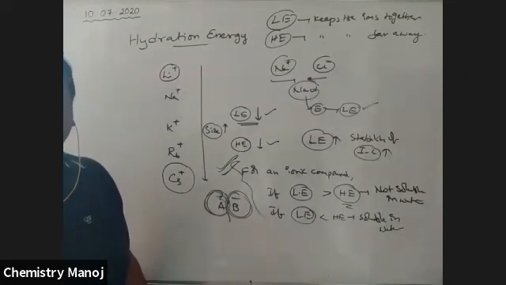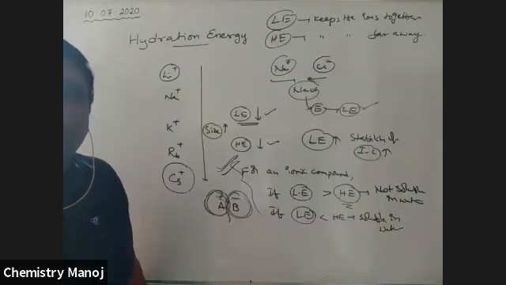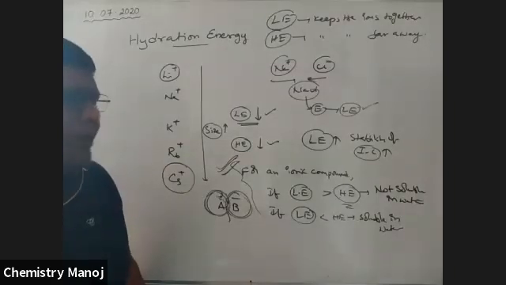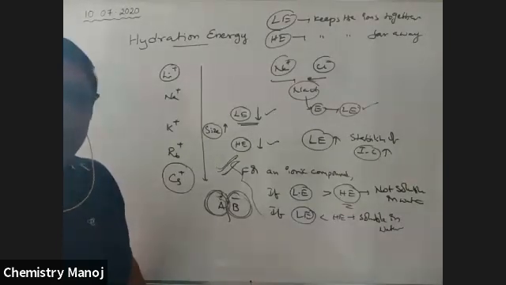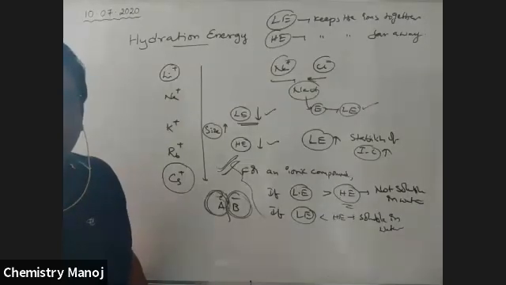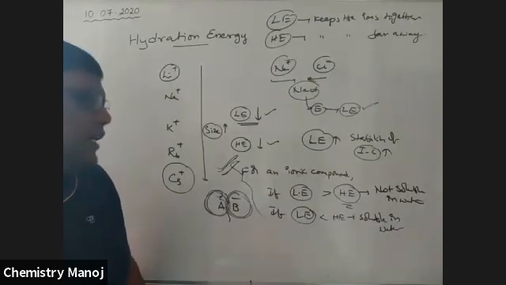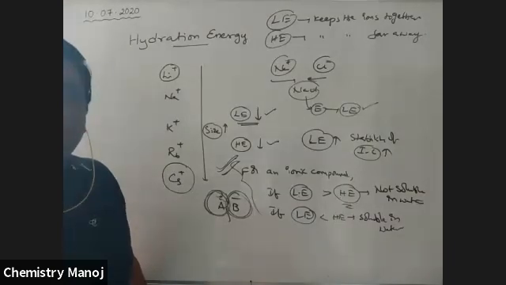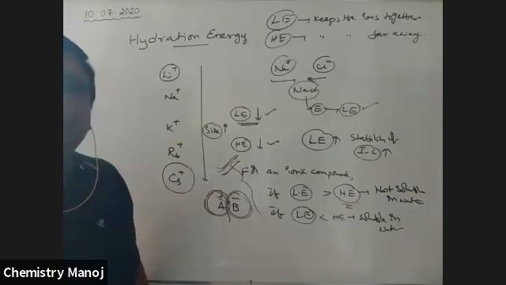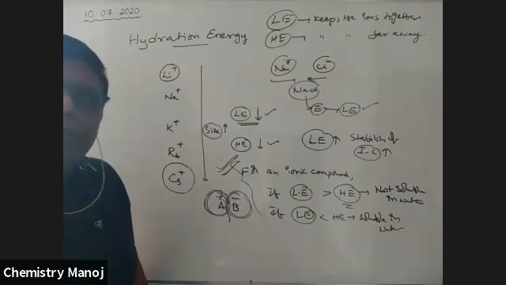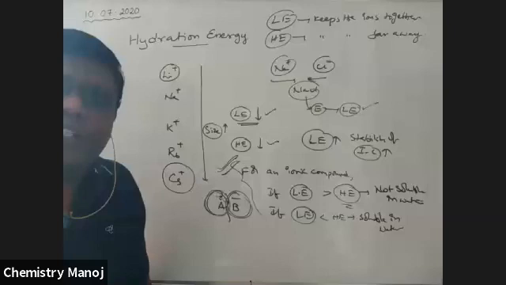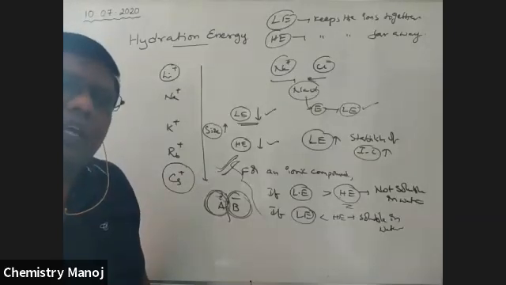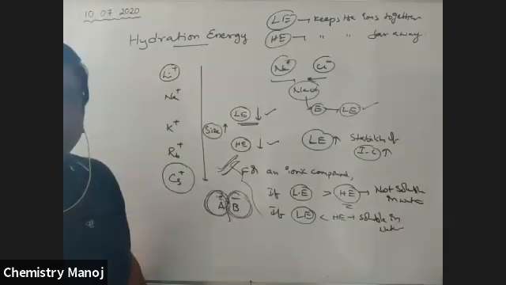Not all ionic compounds are equally soluble. Some are more soluble, some are less soluble. That solubility depends totally on hydration energy and lattice energy. Different compounds have different lattice energies and hydration energies. So lattice energy and hydration energy play an important role in the solubility of ionic compounds, in particular in water. Not only water, there is also solvation energy, so other solvents are also applicable.